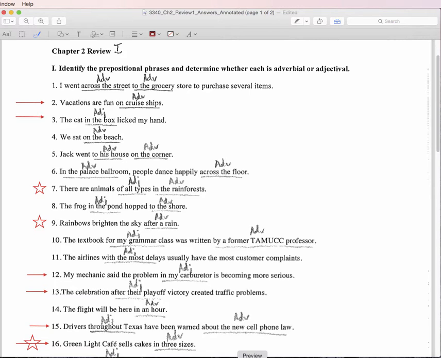Greenlight Cafe sells cakes in 3 sizes. So this is a perfect example of the need to apply the test. In 3 sizes, it is following a noun, cakes, but it is not telling us about what kind of cakes. Notice with the pronoun substitution test, Greenlight Cafe sells them in 3 sizes. Here, you can do the pronoun substitution for the noun, but the prepositional phrase makes perfect sense. The prepositional phrase stays in the sentence. Therefore, that's adverbial. That shows you that in 3 sizes is not connected to the noun cakes.